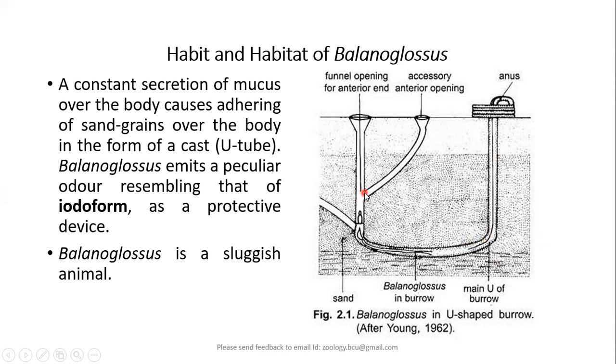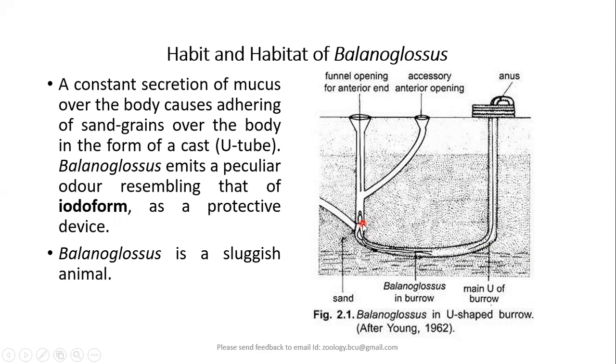Apart from that, to not allow the entry of its predators into the tube, this Balanoglossus is going to secrete or emit iodoform. You all must have heard about chloroform. Similarly, if we have iodine in the place of chlorine, it forms iodoform.